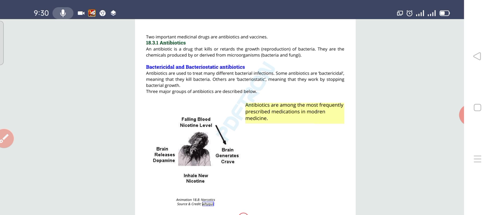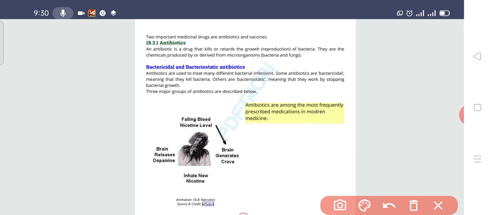Now, today we are going to discuss antibiotics. Students, if you have any query, then do comment so that I can solve it. We are also discussing them in the class, but still. What is an antibiotic?